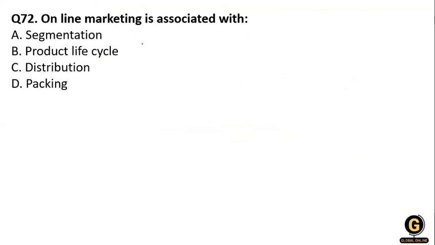Online marketing is associated with: segmentation, product life cycle, distribution, and packaging. So what is it? This is one word, online. You know that online marketing is a distribution of the product. Online marketing is a practice of leveraging web-based channels to spread a message about the company's brand, product.